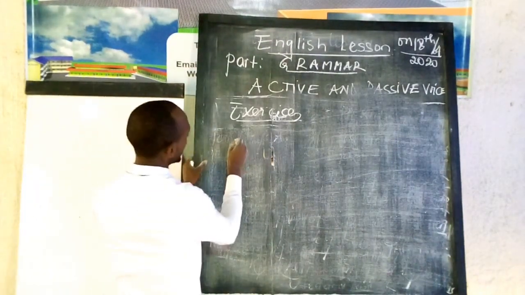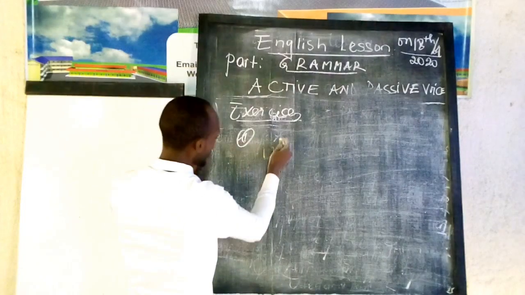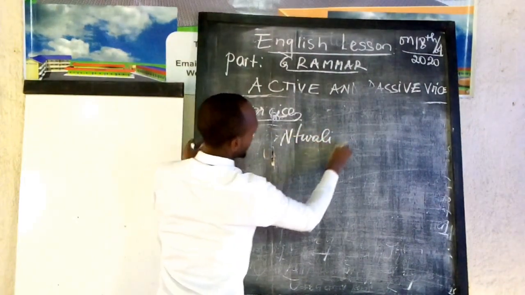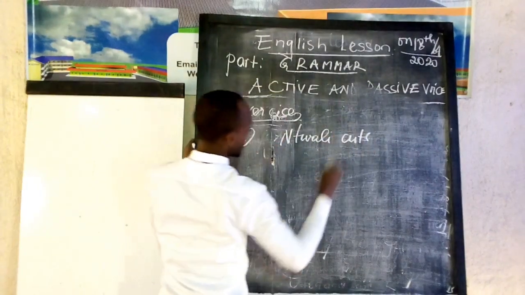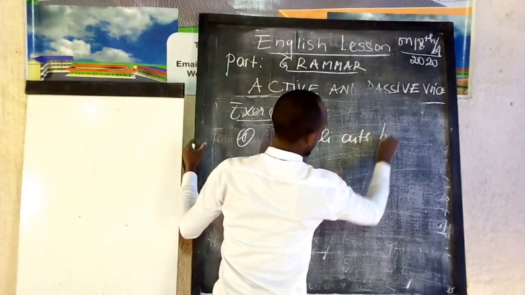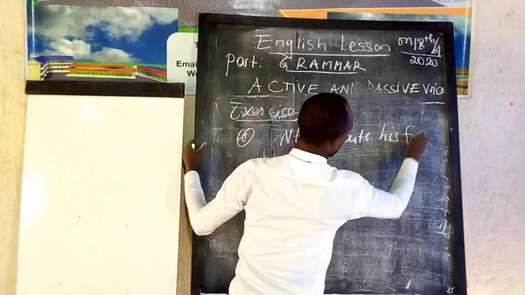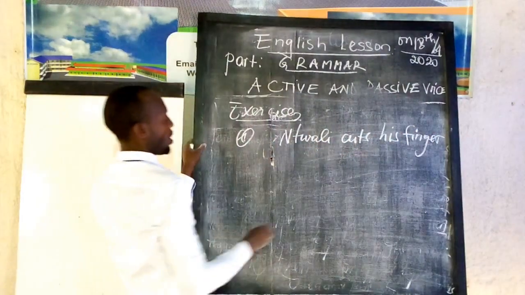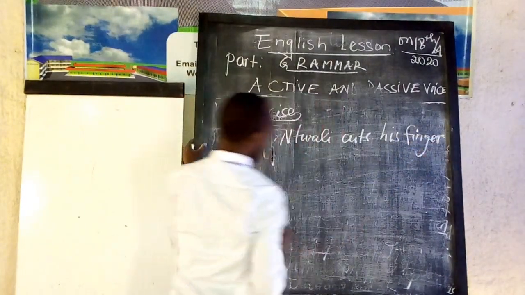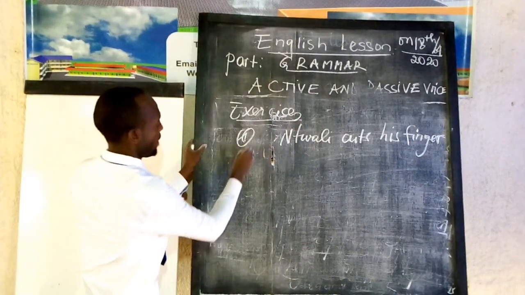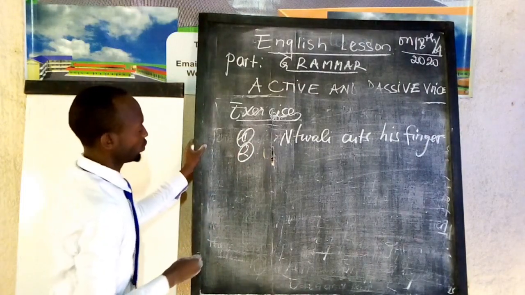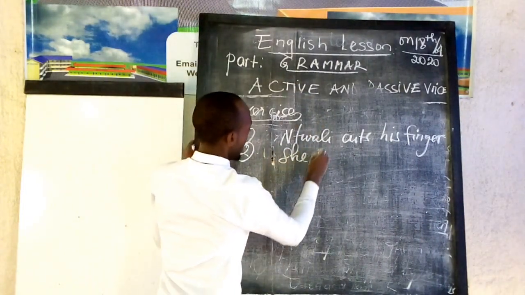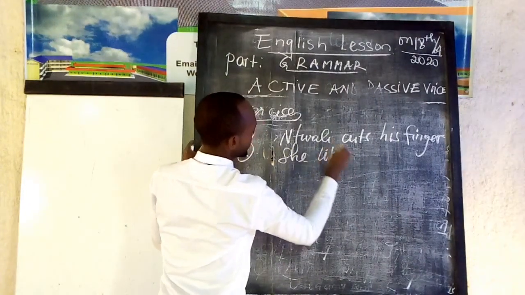Exercise number 1. I say that Mary cuts his finger. Exercise number 2. She likes meat.